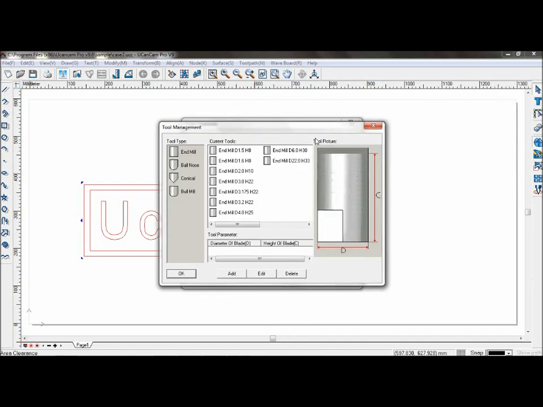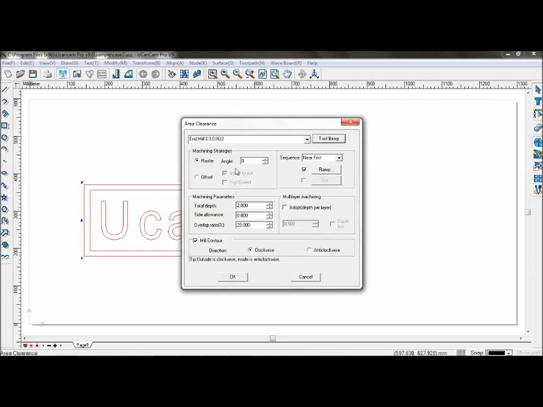Select your tool, diameter 3, height 22. Select your machining strategy. Raster will mill the material on an angle, and offset can be used for high-speed machining. Select raster, leave angle at 0.